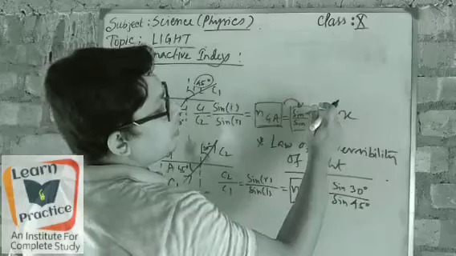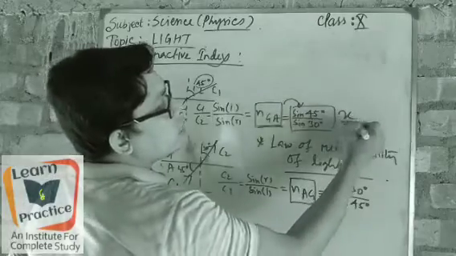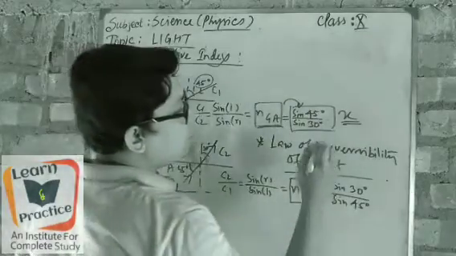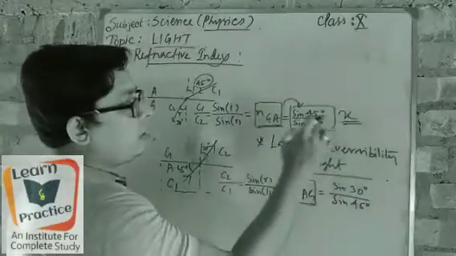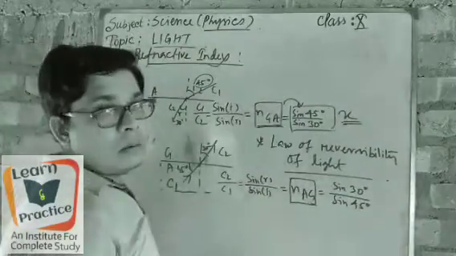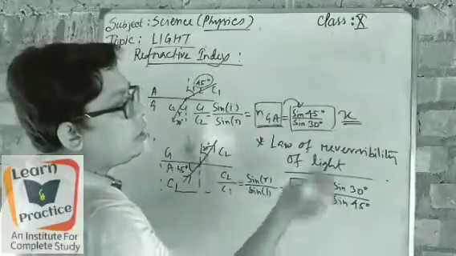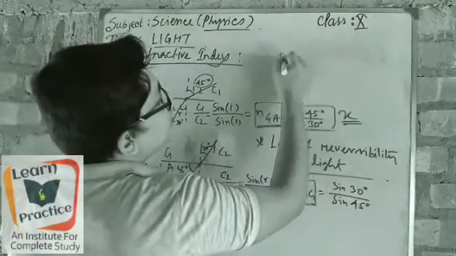It means sine 45 degree by sine 30 degree, which is denoted by x. In the same way, when it is interchanged, its place changes and it becomes the reciprocal.